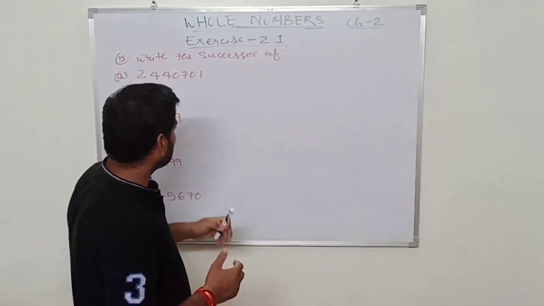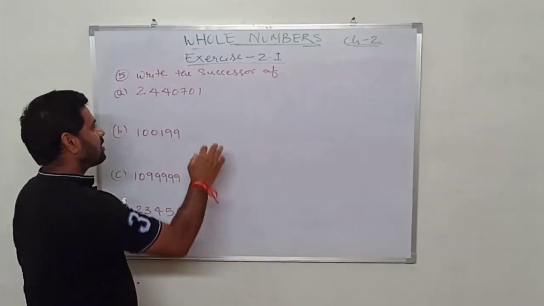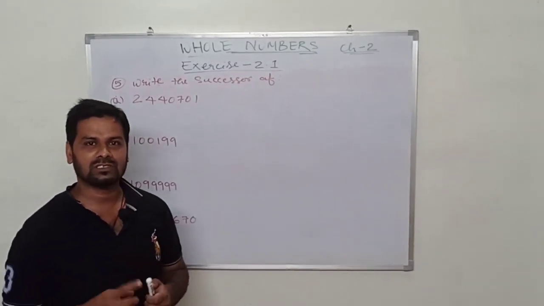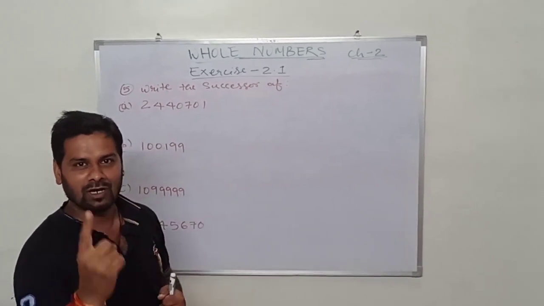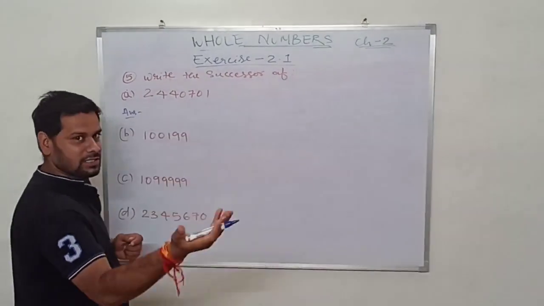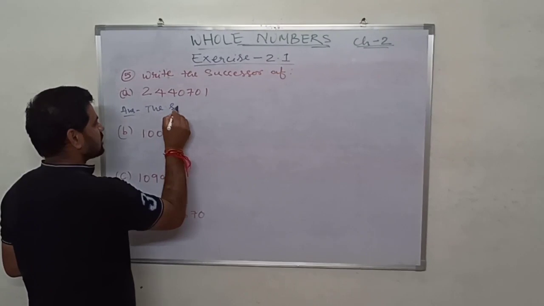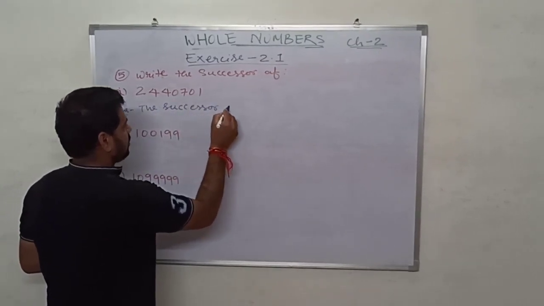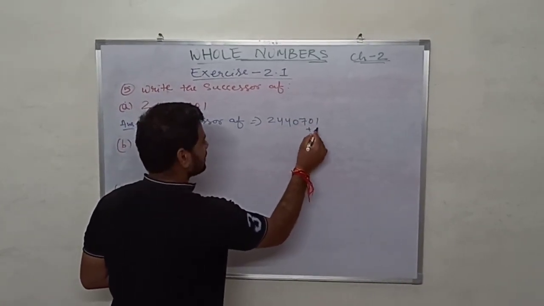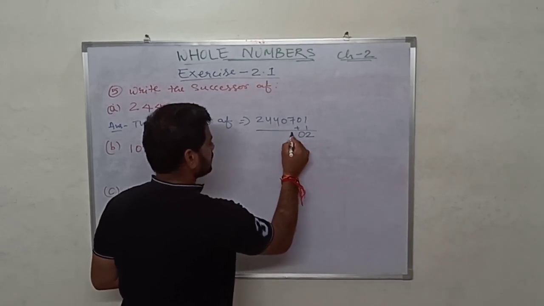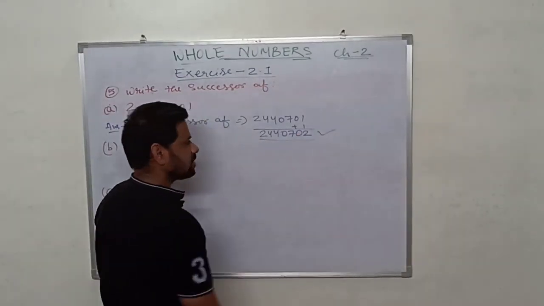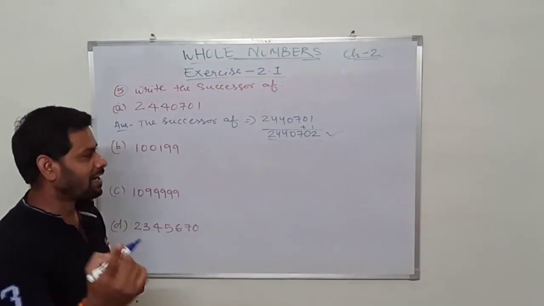Now question number 5. In question number 5 it is given, write the successor of 1 2 3 4. We have to find out the successor of these all 4 numbers. Okay, successor means we are just adding 1. हर नंबर में 1 ऐड करेंगे और उसका सक्सेसर निकालेंगे. वेरी इजी. ओके, सो आई एम राइटिंग द आंसर. आई थिंक यू नो द आंसर ऑलरेडी. The successor of 2440701 is, just add 1 here, so the successor of this number is 2440702. We have added 1.